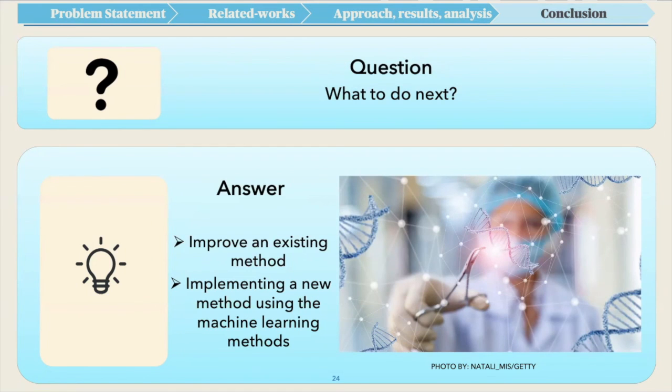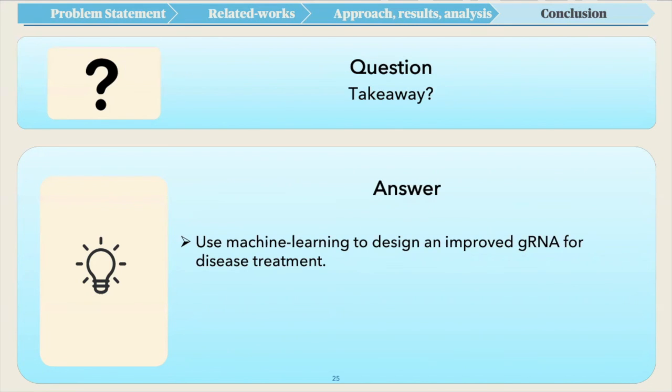Now, the remaining work is to improve an existing guide RNA design tool, especially in terms of decreasing off-target results, or to implement a new tool based on the findings from this research. The main point of my research was that we can make use of machine learning to improve the design of guide RNAs that are used in gene editing for disease treatment.